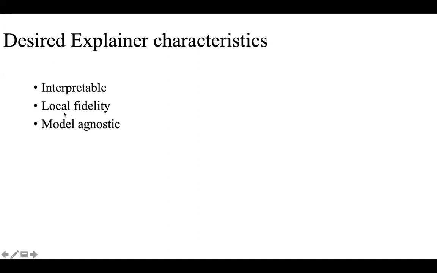Another important property is local fidelity. What it means is, suppose we are explaining a particular instance, then that explanation should be faithful. At least for a similar set of instances, the explanation should be similar. It should not be very different for similar instances. So local fidelity is also an important characteristic.